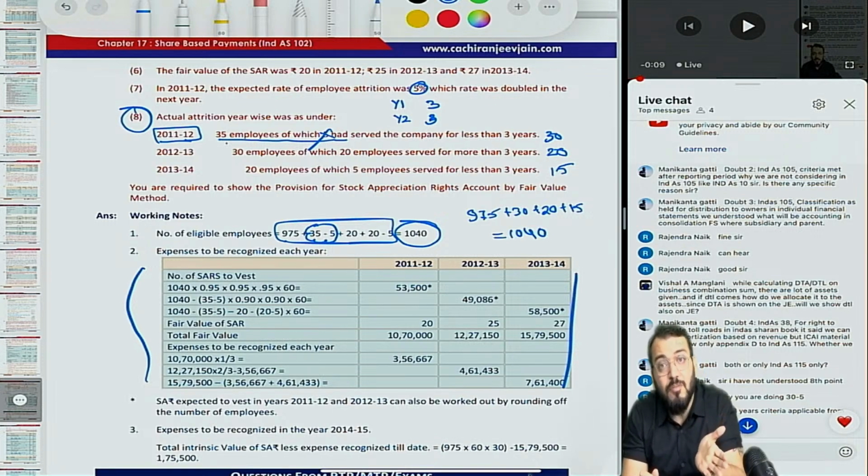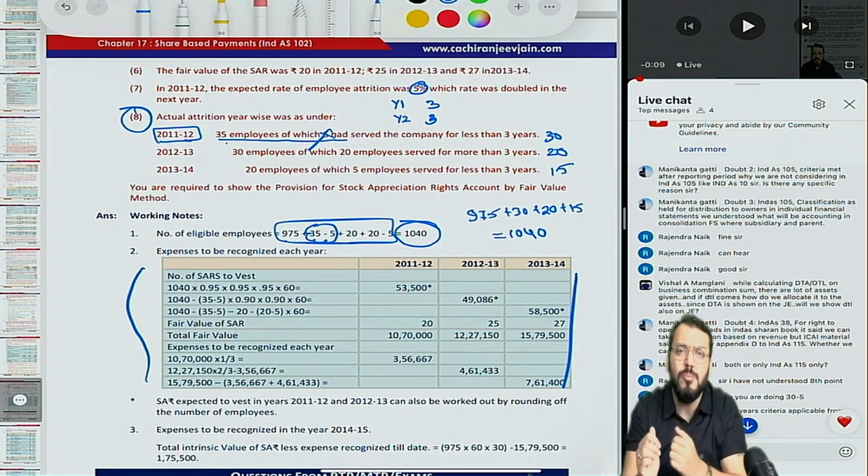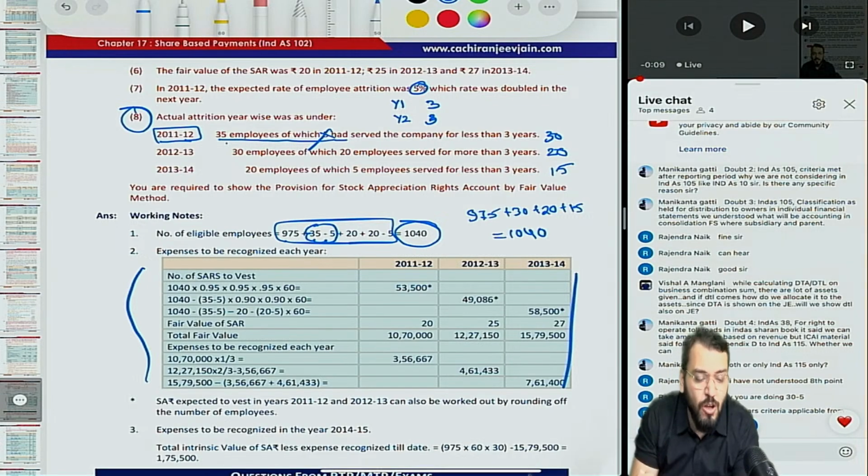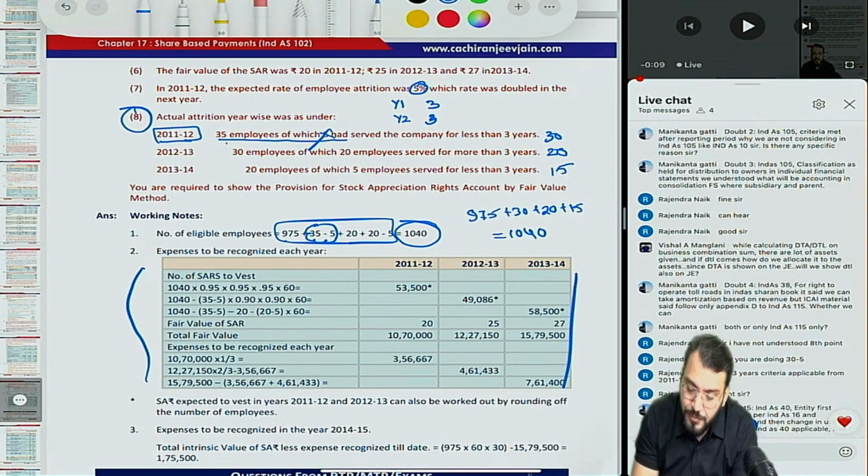The condition for the withdrawal of the plan arises after the balance sheet date. Correct? The condition for the change or withdrawal of the plan arises after the balance sheet date, so it also becomes a non-existing event. Understood? Manikanta, is this doubt over?